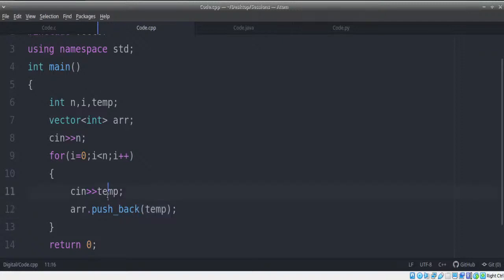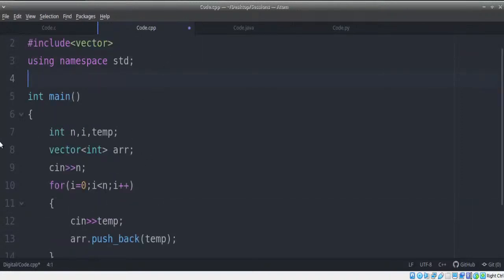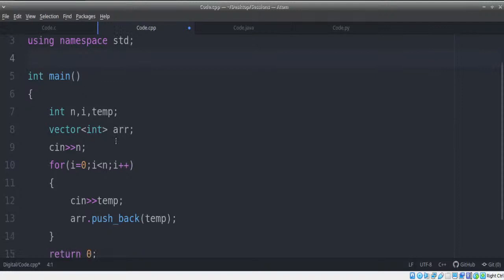You may say this is not efficient. Why are we storing in a separate variable and adding here? Because in interviews, if you get a separate function, in the function they will give it as a vector. They will not give it as an array. In a function in C++, it will be received as a vector. So you need to find out how to read values from a vector, how to work with vectors. That's why I'm doing this.